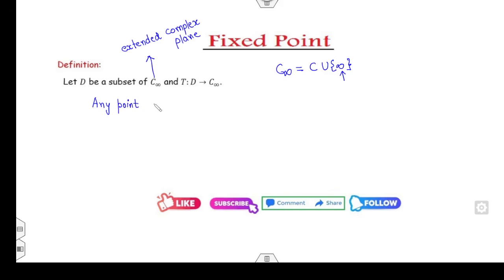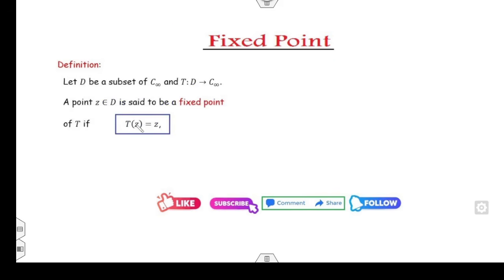Then we can say any point z which belongs to D is said to be a fixed point whenever T of z is the same as z. What is the meaning of that?